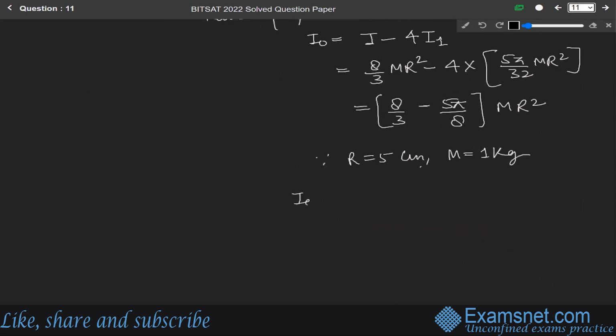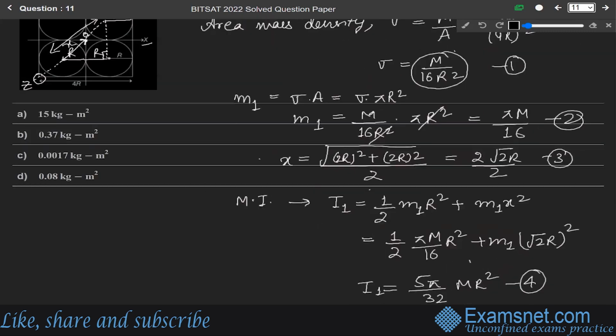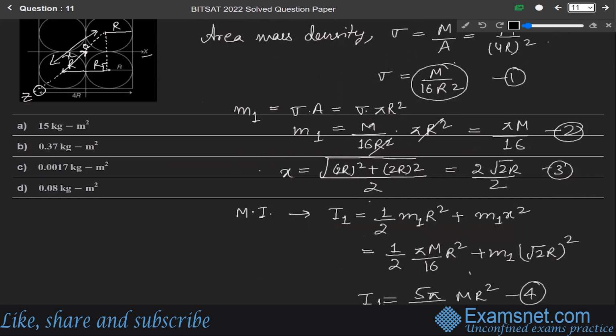Solving it, we get I naught equals 8 by 3 minus 5 pi by 8, into 1 into 5 square, which equals 0.0017 kg meter square. So this is our final answer, the required moment of inertia. So the correct answer is option C, that is 0.0017 kg meter square.